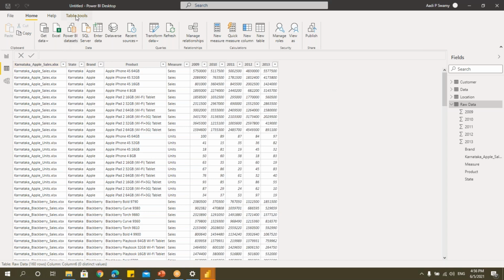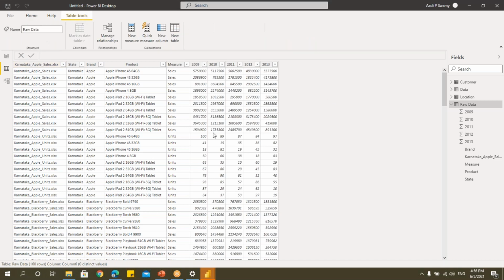Let's go to Table tools. Here we have one tab, Table tools. Here we have three different kinds of functions that we can write in DAX. Three different types. What are they? Column, table, measure. I'll show you all three. Column means you'll get a new column here with the calculations, whatever we do. Measure means when I drag and drop in the reports, I'll get the results. Table means I'm creating a new table.